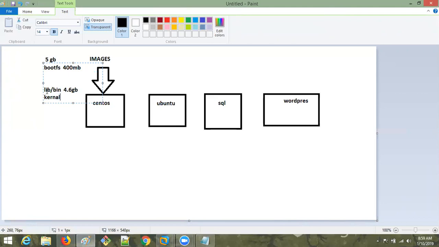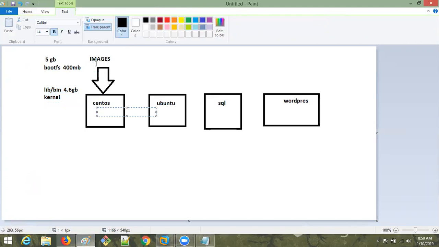So now I am not getting these library and binary files of 4.6 GB from the image. I'm getting only the bootable files of 400 MB from the CentOS image. I'm downloading only 400 MB of the CentOS operating system into my container.